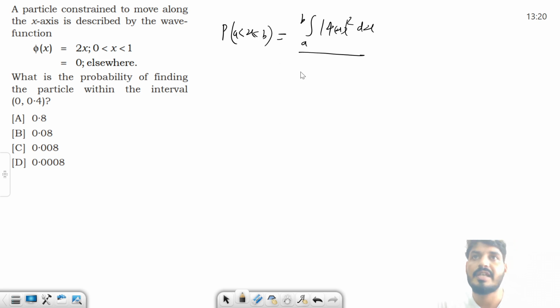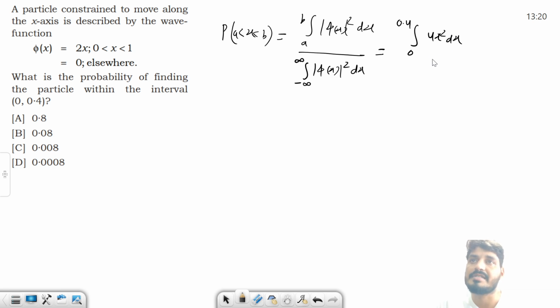Right? So we can do the normalization. So what is the normalization of this wave function? Minus infinity to infinity mod psi square dx. This is the normalization. For this particular problem, I can say A to B is nothing but 0 to 0.4. So I can say this is 0 to 0.4, and this is nothing but square of the wave function. So this is 4x square dx divided by, what is normalization?